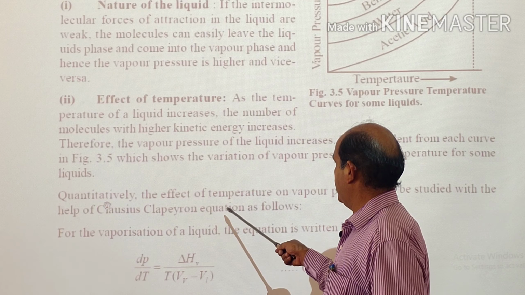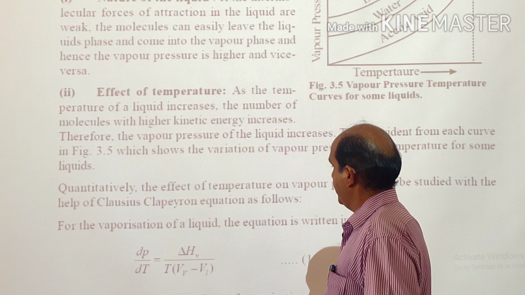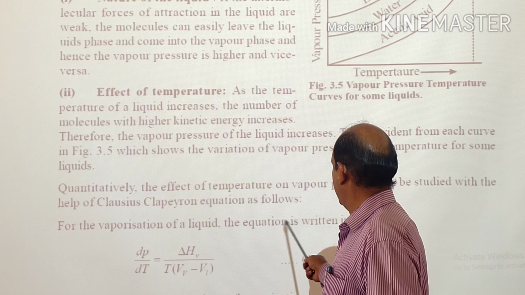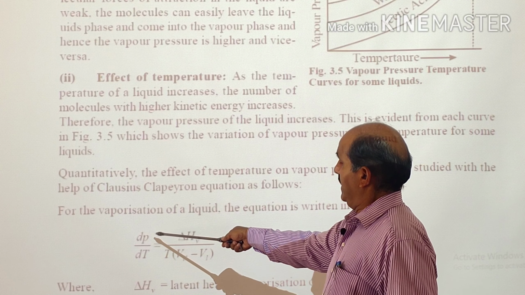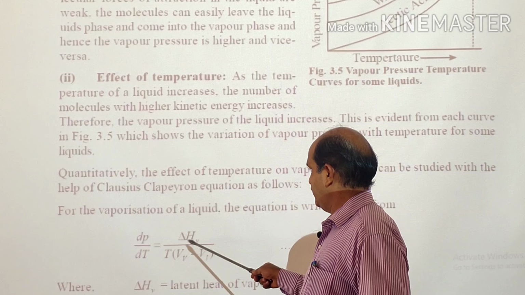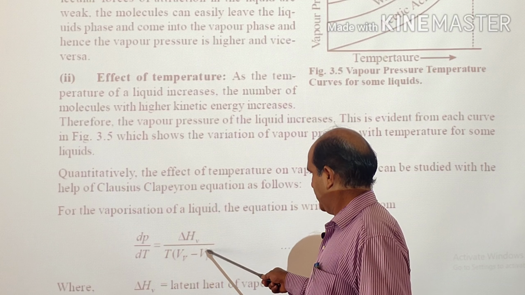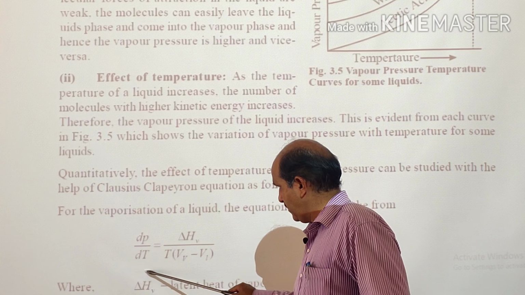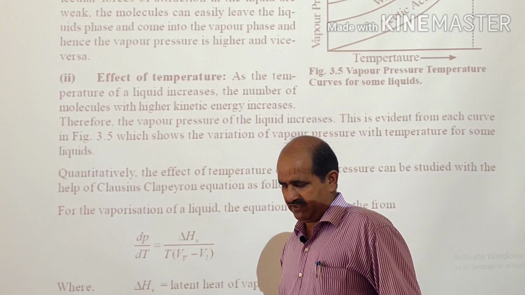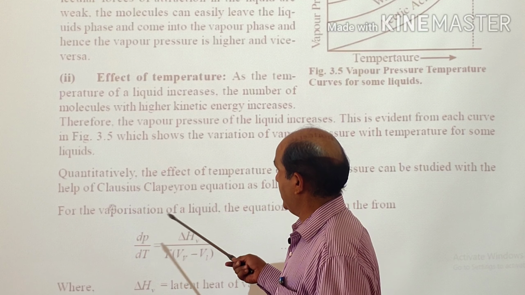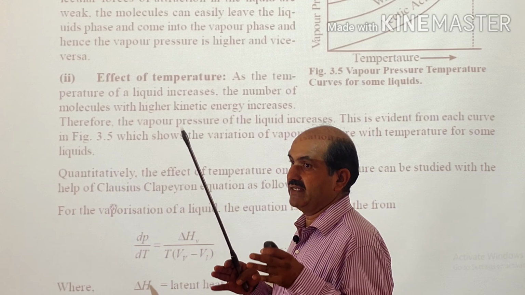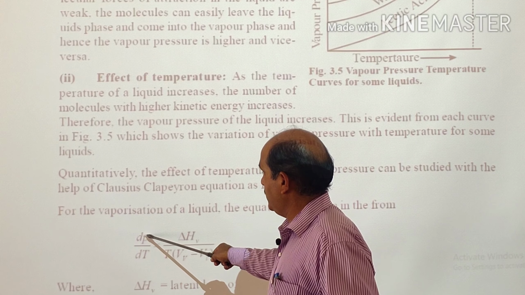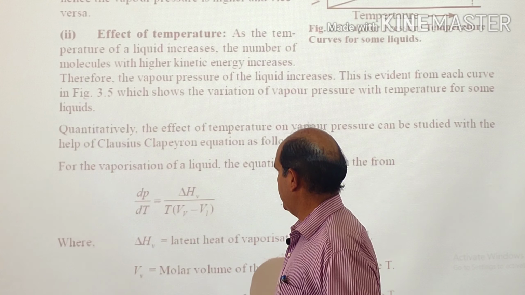This Clausius-Clapeyron equation gives the effect of temperature on vapor pressure. For vaporization of a liquid, the equation is written in the form dP/dT = ΔHv / (T (Vv − Vl)). dP/dT means this is the variation of vapor pressure with respect to temperature. As we are saying, the effect of temperature on vapor pressure, so what will be the exact effect? So this is the variation, or you can say the change of vapor pressure with respect to temperature.